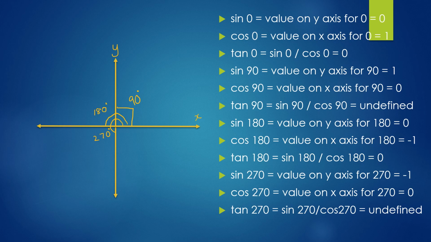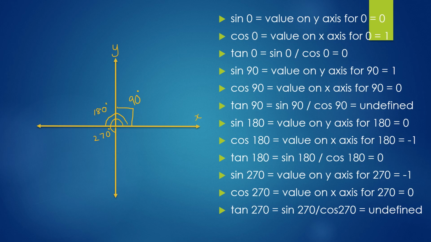Now let's go to sine 90. A 90-degree line will fall on the y-axis. So it will have a value on y-axis and the value on x-axis is 0. Hence sine 90 is 1 and cos 90 is 0. Since tan 90 is sine divided by cos and cos 90 is 0, it's undefined because anything divided by 0 is undefined. Now let's go to 180-degree angle. It falls on the x-axis but on the negative side.